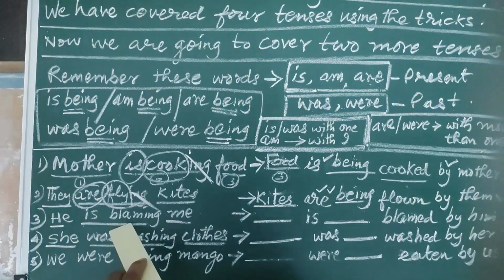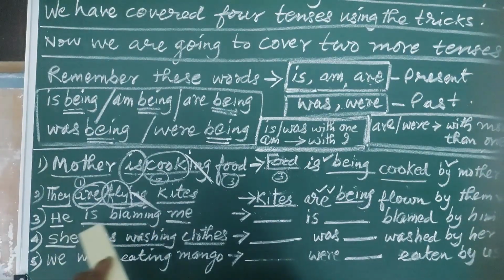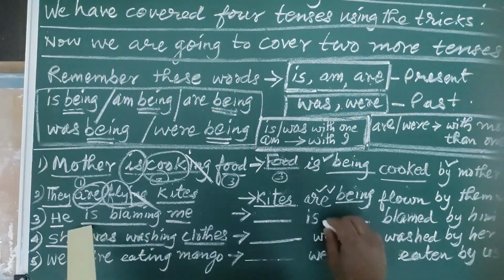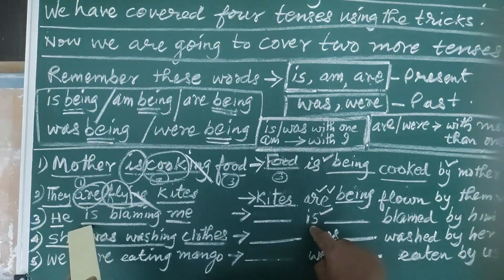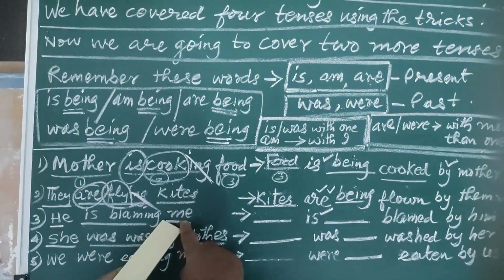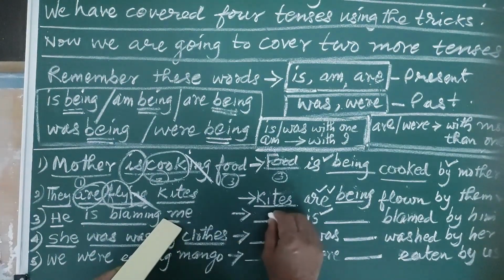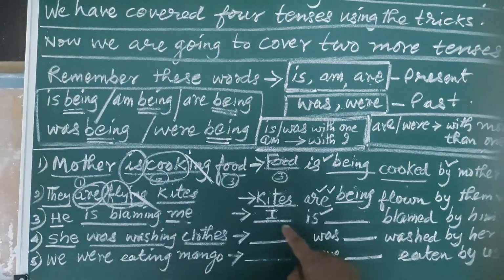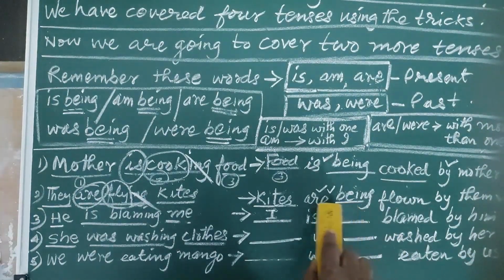He is blaming me. This is subject, this is verb, and this is object. Now in this condition, please repeat is. If it is okay, then we will continue with it. If it is not okay, we will delete and write the correct one. So who will tell us? This will tell us. Why? This is going to be the new subject. Me will become I. So we cannot combine I with is. Therefore, we have to delete is.